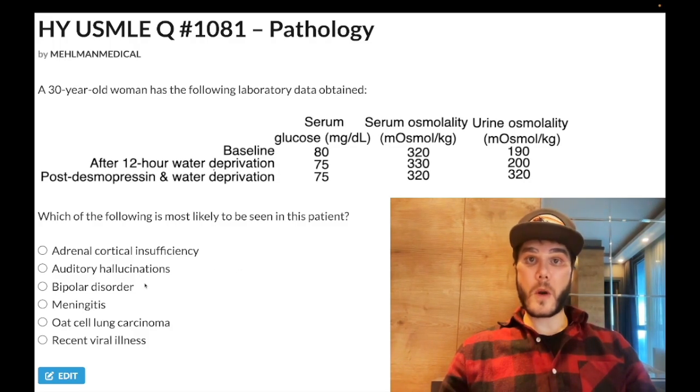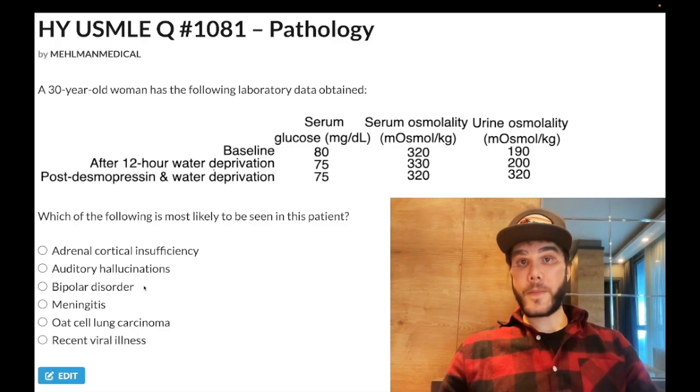Choice C, bipolar disorder, wrong answer. Lithium, first line, causes nephrogenic diabetes insipidus. So 275 to 295, normal range for serum osmolality. So we have concentrated serum here. Well, that is what we would expect for diabetes insipidus. Okay, so that is consistent. Even if you didn't know the normal ranges, you can see desmopressin worked.